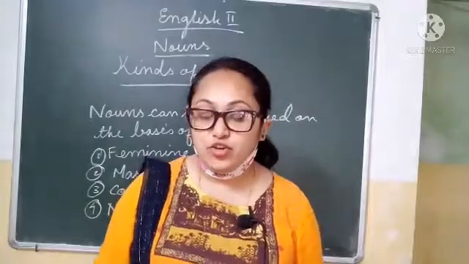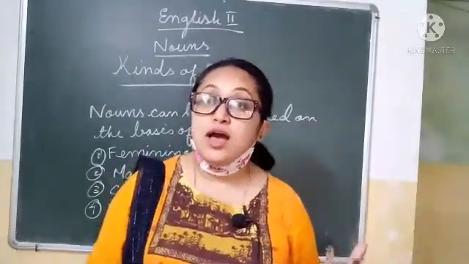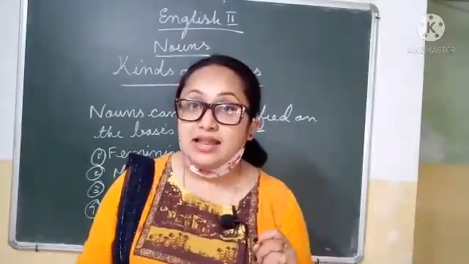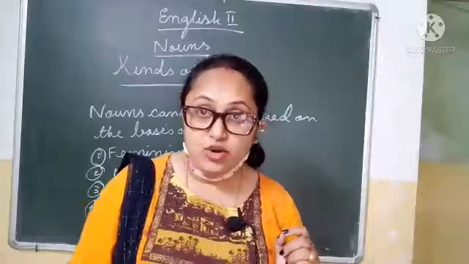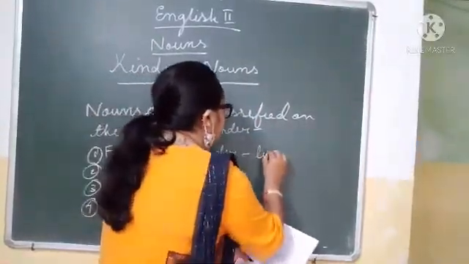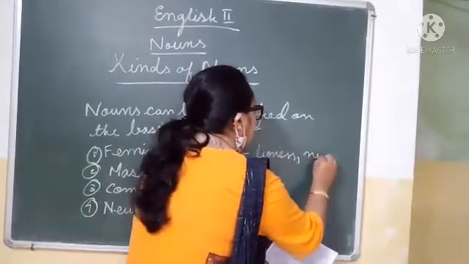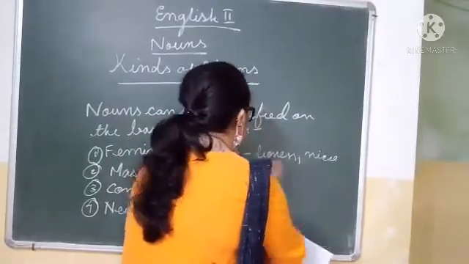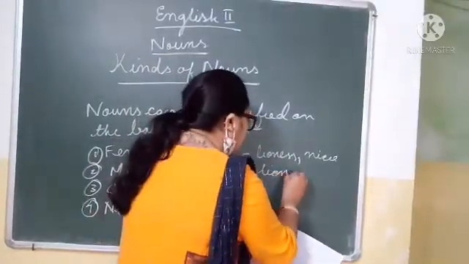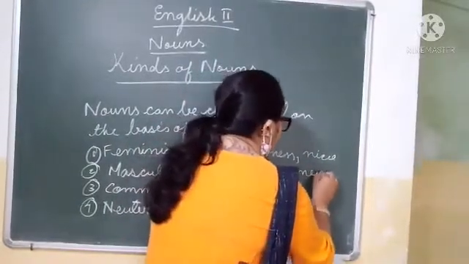Now masculine gender. Now masculine is very clear to you. Just now I said, is not it. Now again the nouns which refer to the males is called masculine gender. For example, lion. Then nephew, is not it. Feminine, lioness. Then niece, N-I-E-C-E, niece. Then masculine will be lion. Then niece, it will come nephew in masculine.